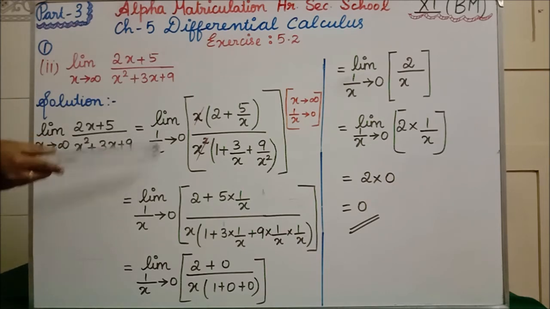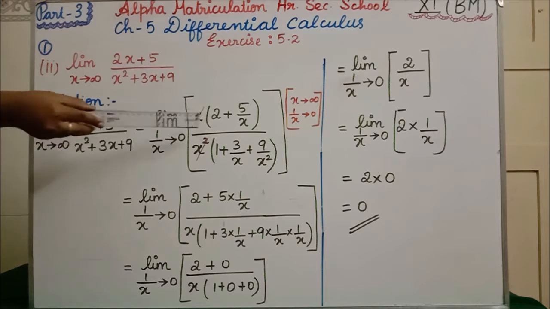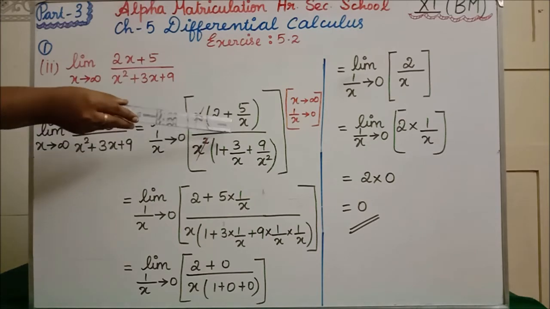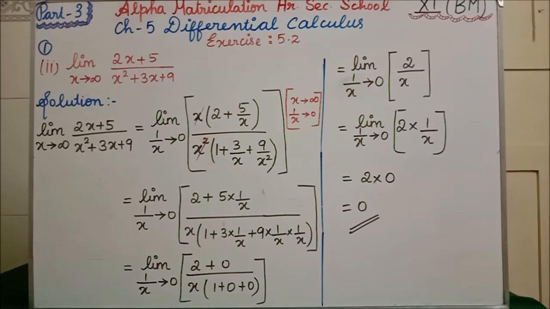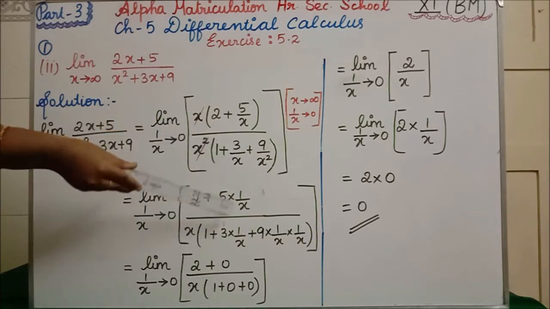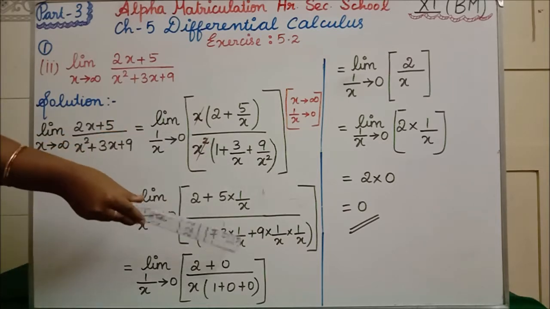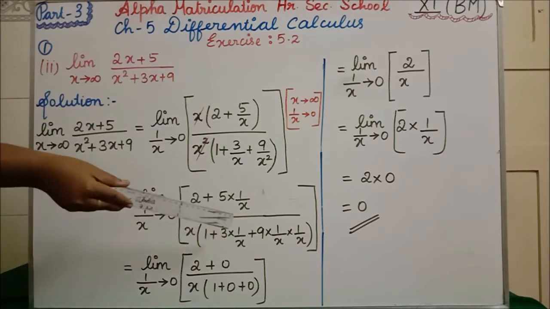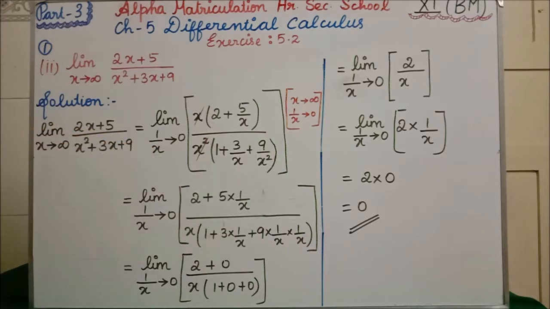Next step, limit 1 by x tends to 0. Here x and x square will get cancelled. Remaining 1x will be in the denominator. Remaining in the numerator is what? 2 plus 5 divided by x. 5 divided by x, how can we write? 5 into 1 by x we can write. Isn't it? So, divided by, here 1x is there, no, that x. 1 plus 3 by x, how can we write? 3 into 1 by x. Plus 9 by x square, how can we write? 9 into 1 by x into 1 by x.